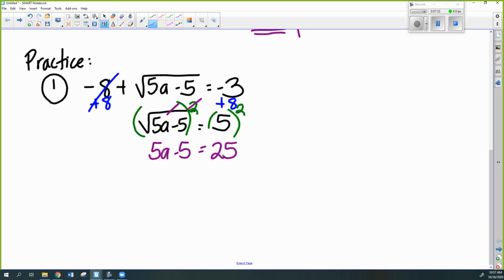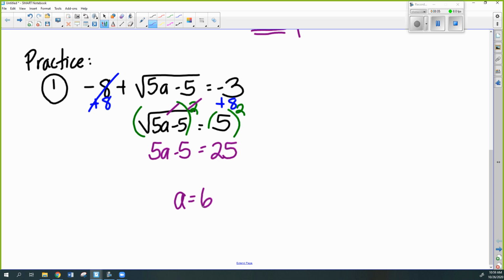All right? So now it's just a matter of using your algebra skills to get A by itself. Take a couple of seconds and do that real quick, please. All right. A lot of you finished this up. Alana, good. So A equals 6. You are correct. Now, I want to know if this is a problem that I need to check.